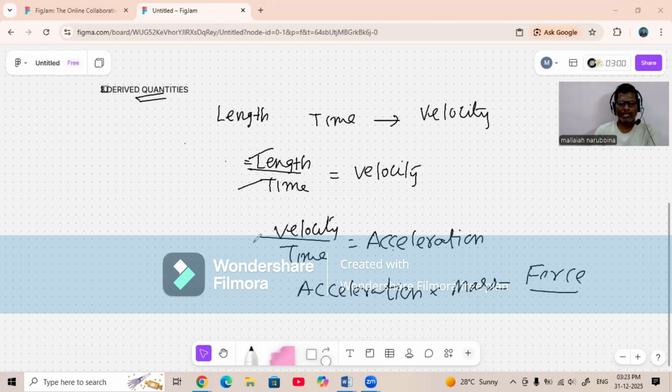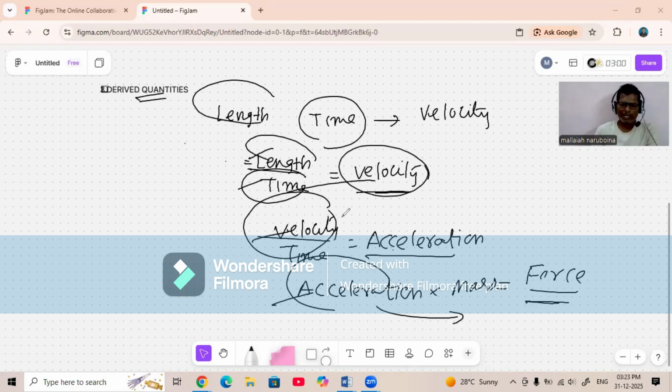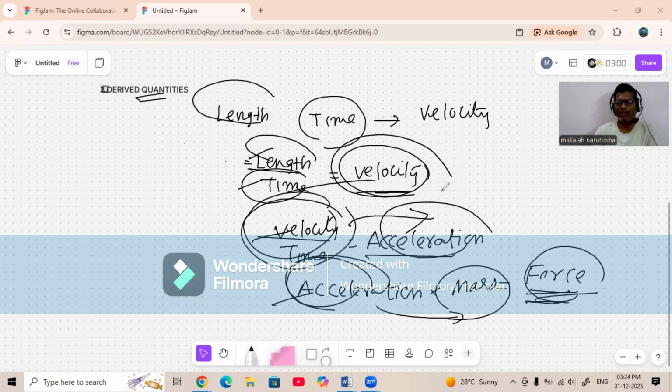See, length, time, velocity, acceleration. These are created by length and time. Length by time gives velocity, velocity by time gives acceleration, acceleration into mass gives force. From velocity and time, acceleration appears. From acceleration and mass, force is created. Force, acceleration and velocity are derived quantities, derived from length and time.